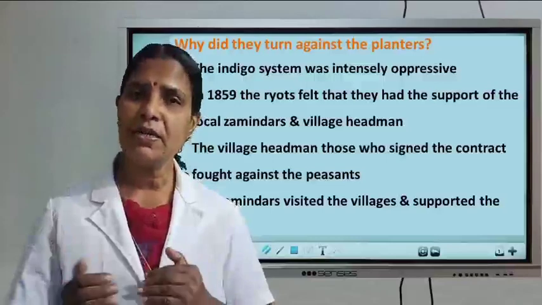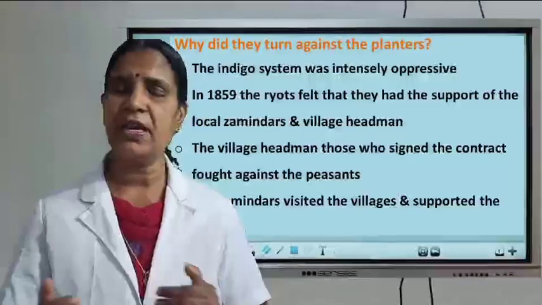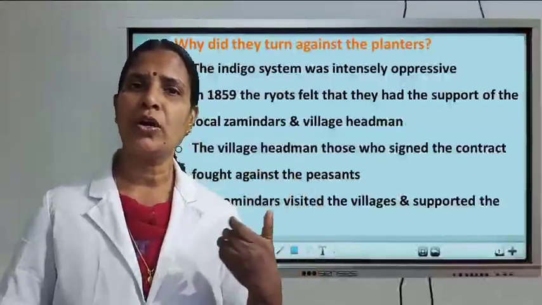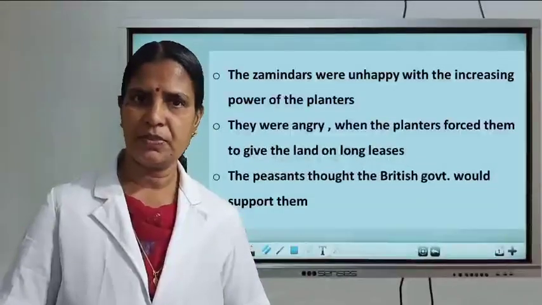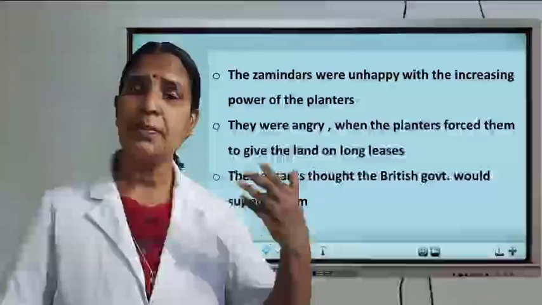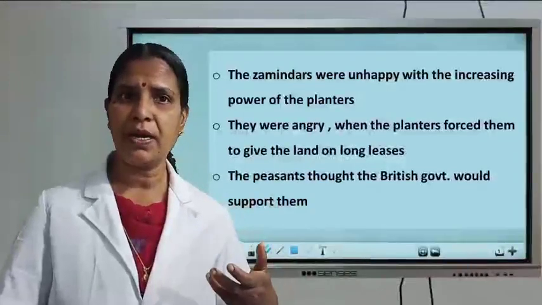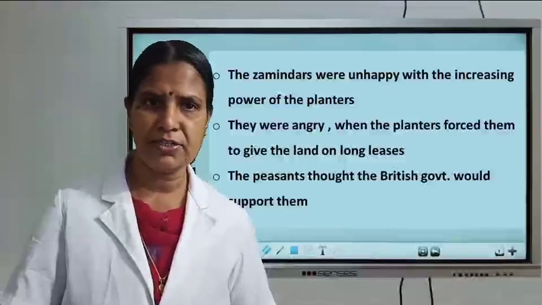And next, the zamindars also. The zamindars visited the indigo cultivating areas, and they also encouraged the people to organize this rebellion. Why did they give support? One of the reasons was that they felt the indigo system was so oppressive, and the powers of the planters were growing. They were afraid of that, seeing the growing power of the indigo planters.